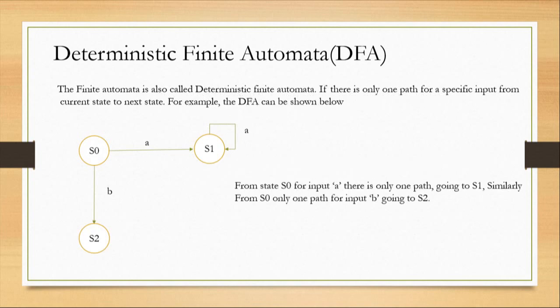Here you can see that from state S0 for input A, there is only one path going to S1, and similarly from S0 only one path for input B going to S2. So, the definition of DFA. A deterministic finite automata is a collection of the following things.